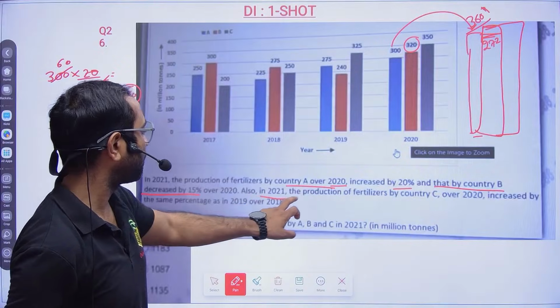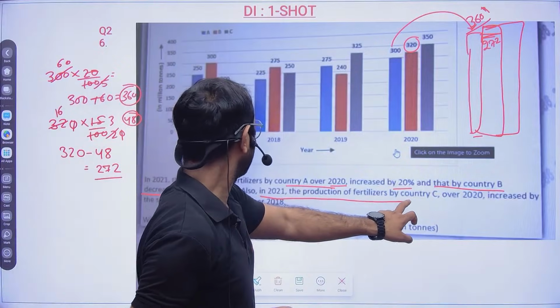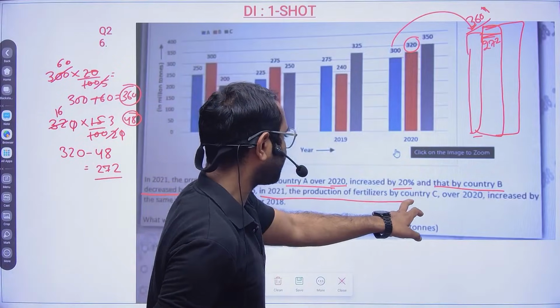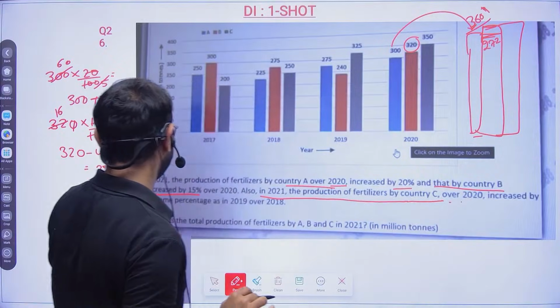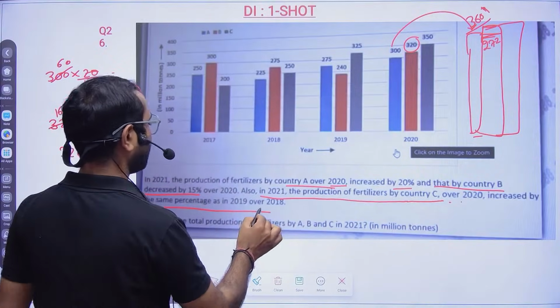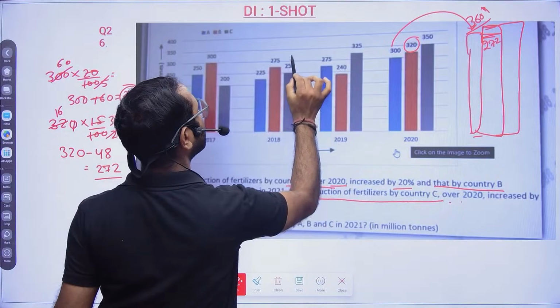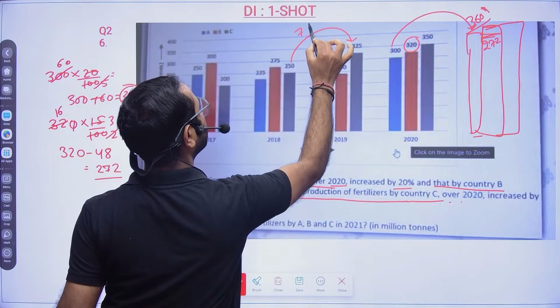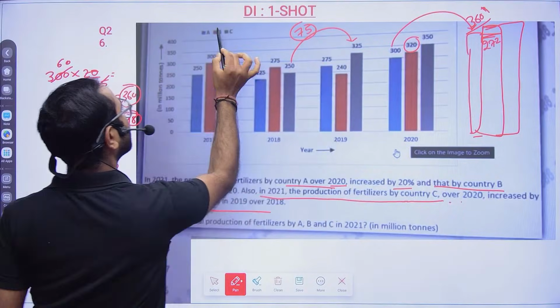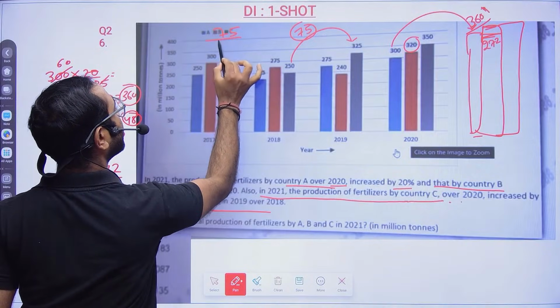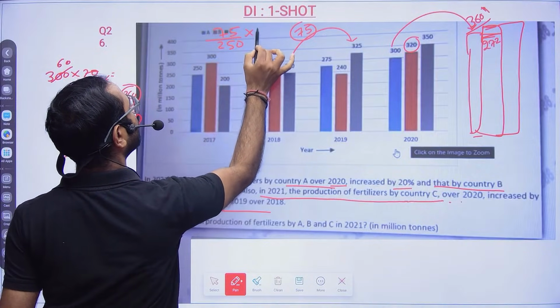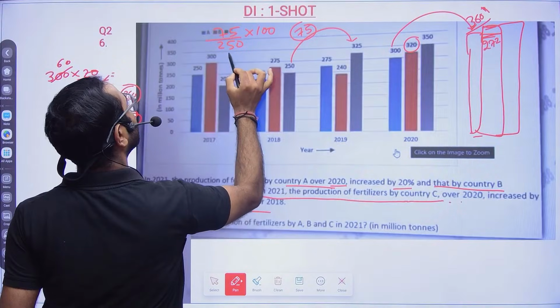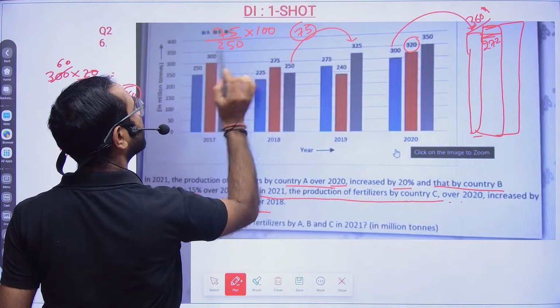Also in 2021, the production of fertilizers by C over 2020 increased by the same percentage as in 18 to 19. So from 18 to 19, if you see, it is increased by 75. So 75 divided by 250 into 100. So basically what is the percentage we are trying to calculate?